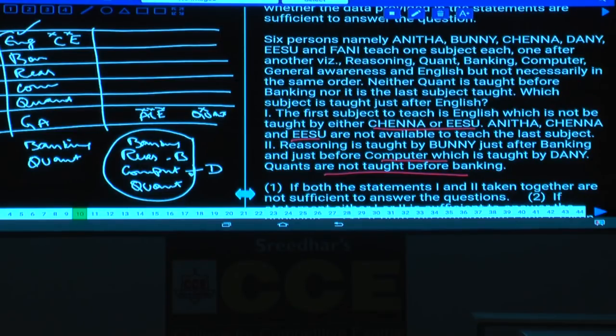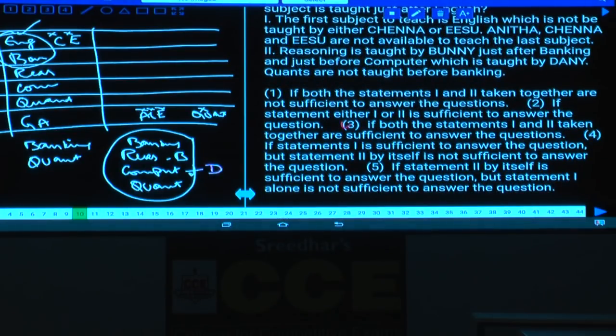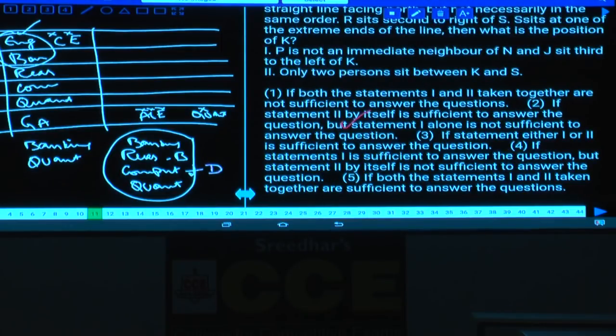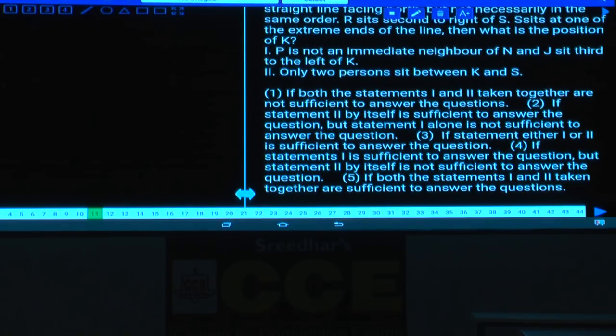Then are we getting the answer here or not? And which subject has been taught after this English? Banking. How are you getting the answer here? Only by comparing both the statements 1 and 2. We are getting the answer, that is choice 3. Question number 10. Then what about question number 11 here?